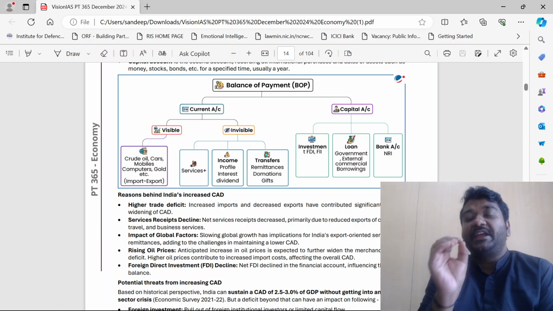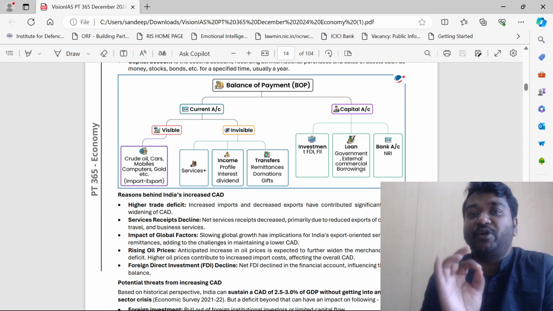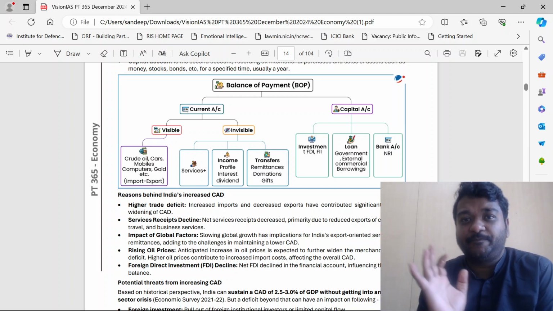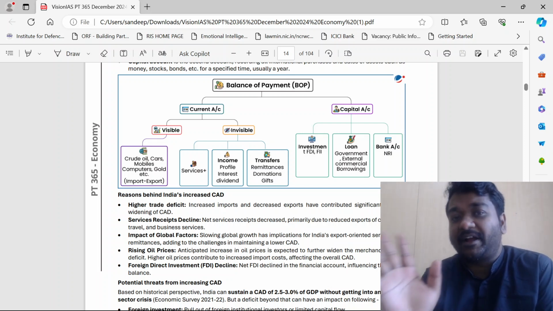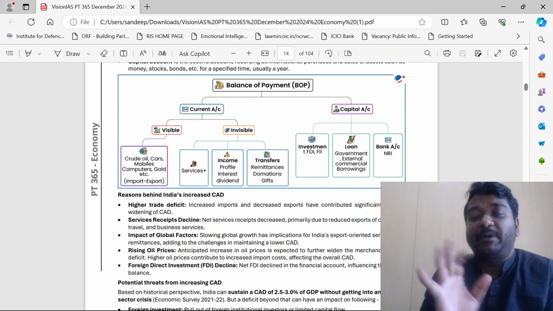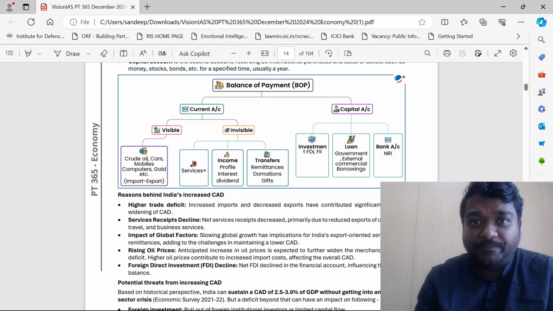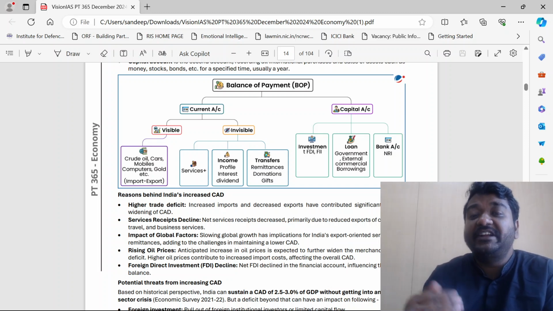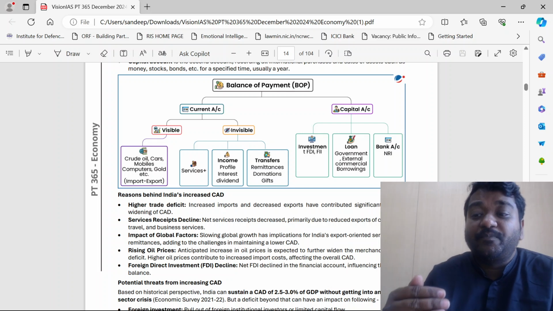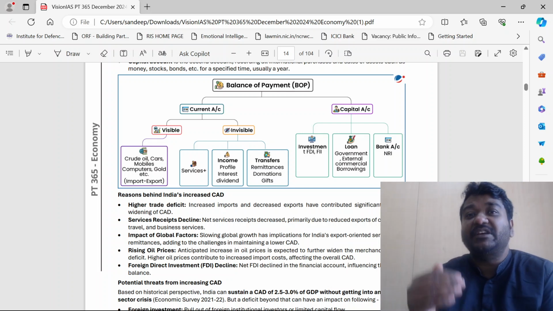See guys, capital, in simple terms, if you want to know, capital means where you have to give back. You are liable to give back. Okay, all those come under capital. If you are giving a loan, you will get interest on it. It is capital. If you are repaying a loan, then you need not pay interest. So that means your liabilities are reducing.